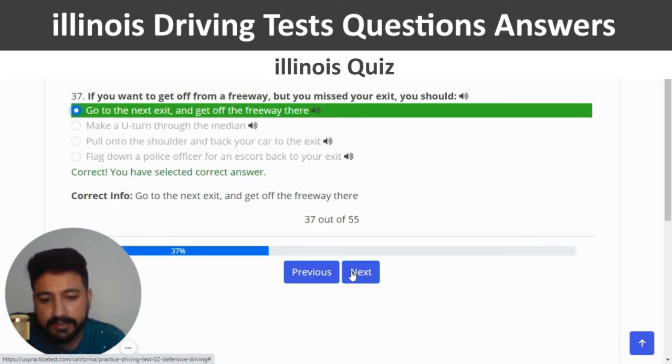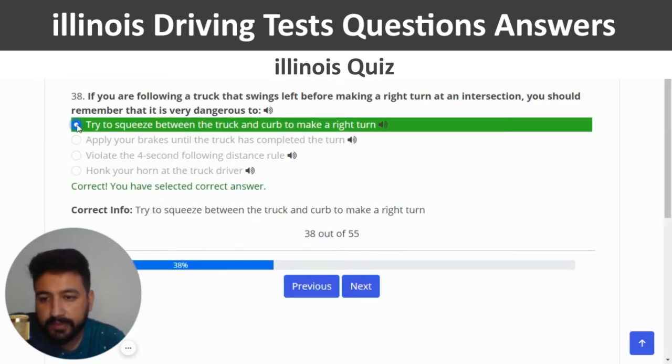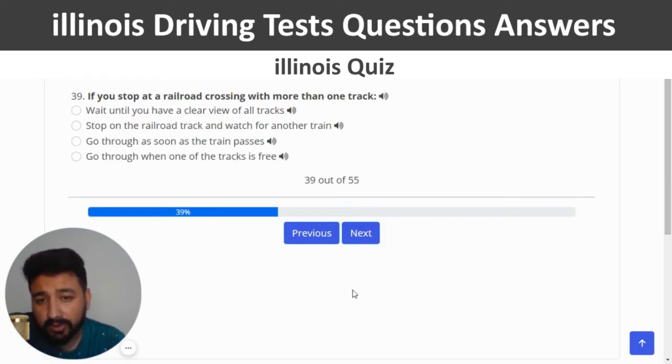And next. If you are following a truck that swings left before making a right turn at an intersection, you should remember that it is very dangerous to. So again, you can choose first option, which is try to squeeze between the truck and curb to make a right turn. So first option, this is the correct one. And next. If you stop at a railroad crossing with more than one truck, so wait until you have a clear view of all trucks, which is the first one, right?